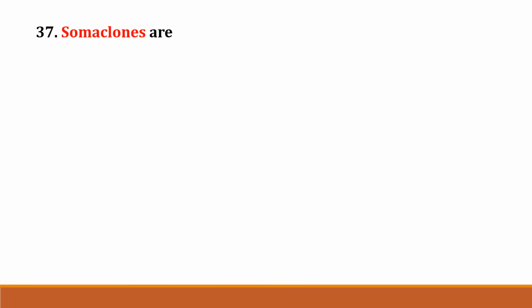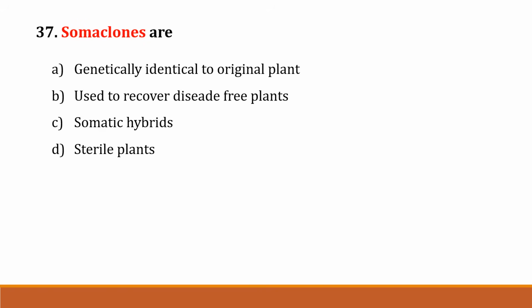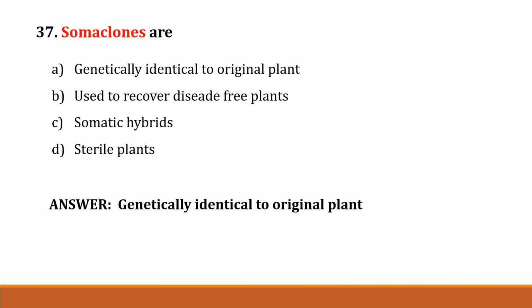The next question, question number 37. Somaclones are option A, genetically identical to original plants. Option B, used to recover disease-free plant. Option C, somatic hybrids. Option D, sterile plants. Correct answer is option A, genetically identical to original plant.